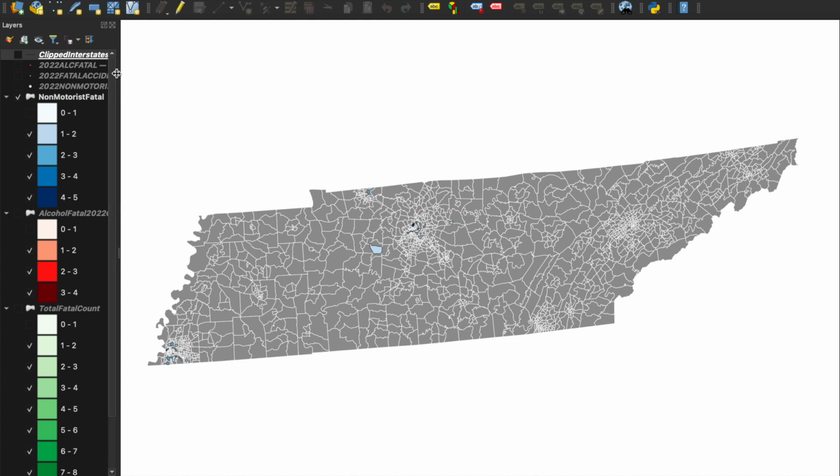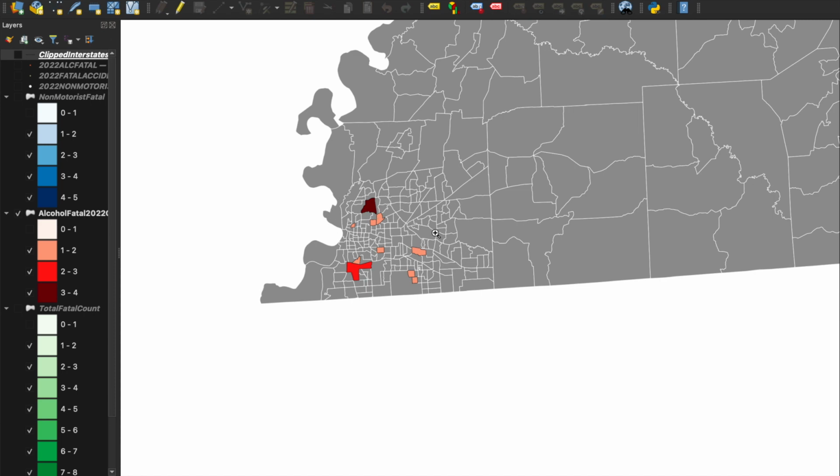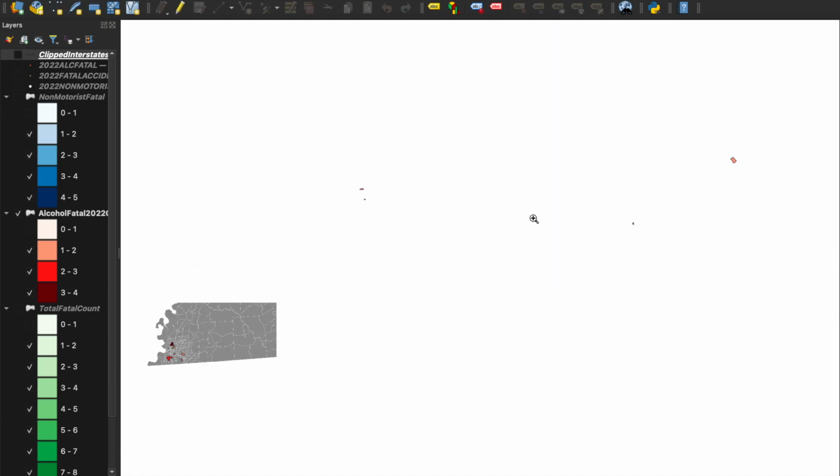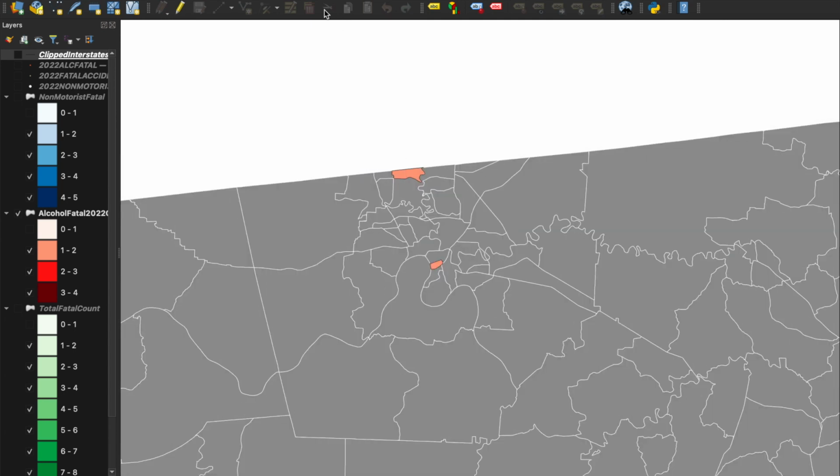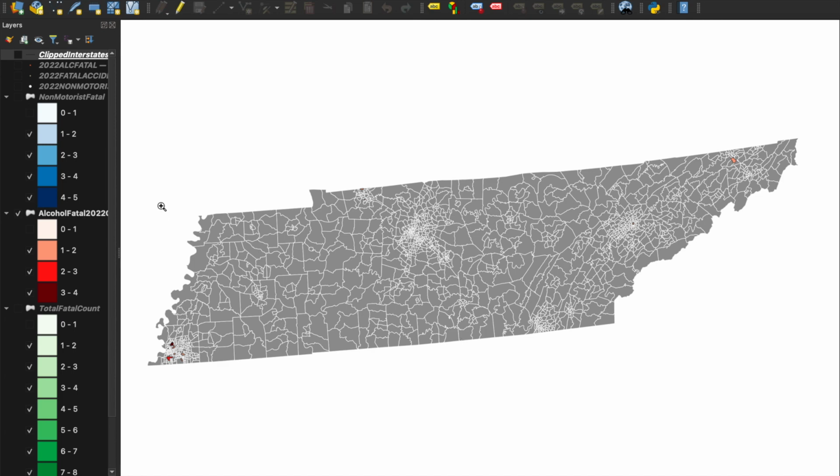And so I just did the same thing, and I put those points on there. And so there's none over here, but there's a lot over here and some there. And then I did, again, the count and polygon tool, and turn that one off. Looking like this. And again, there's a lot over here, and a few over here, and some over here. So let me just turn each of these back on.